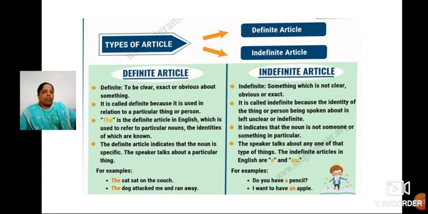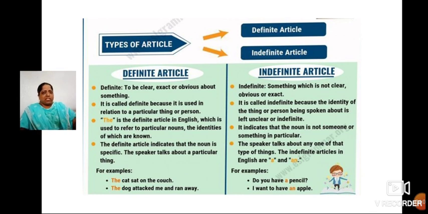Understood? It indicates that the noun is not someone or something in particular. The speaker talks about any one of that type of things. The indefinite articles in English are a and an. For example, do you have a pencil? Not a particular pencil, not color pencil, not black or red.